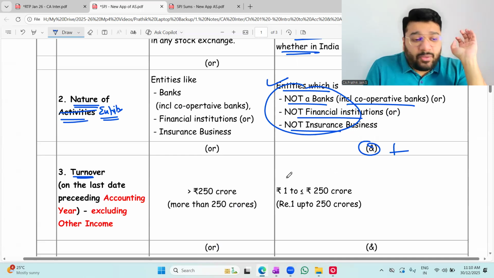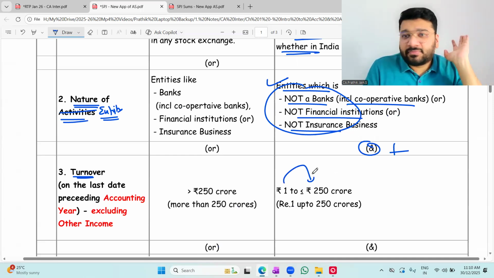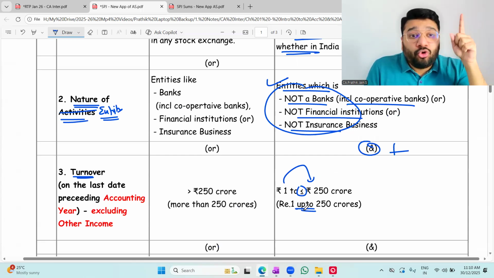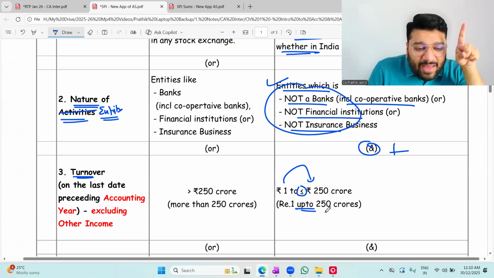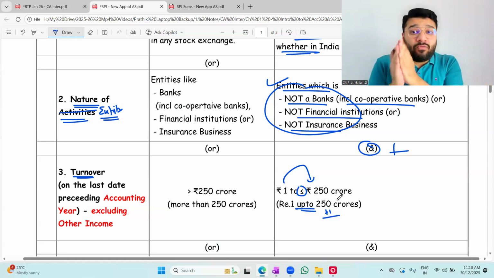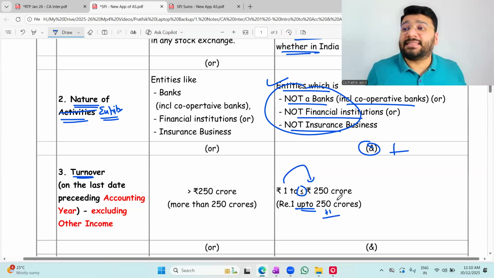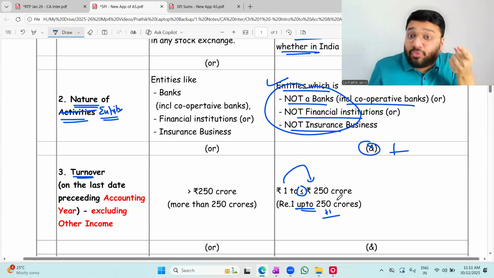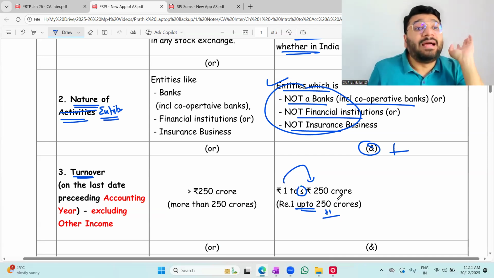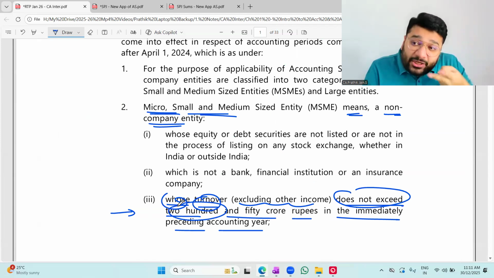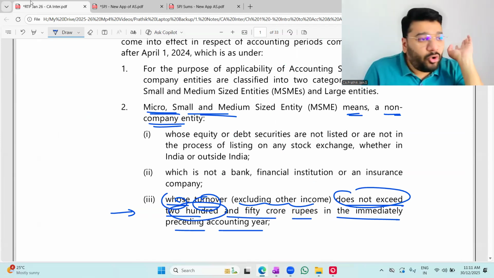Come back to this. If your turnover is anywhere between 1 rupee to 250 crores, including 250 crores, you can be qualified as MSME. But if my turnover is 250 crore and I add 1 more rupee, then I will automatically become a large entity. If you exceed 250 crore, by default, you become a large entity. If you don't exceed, you are MSME. Okay, not okay.